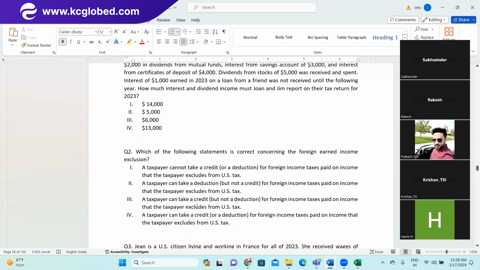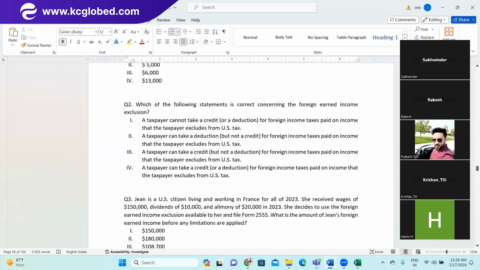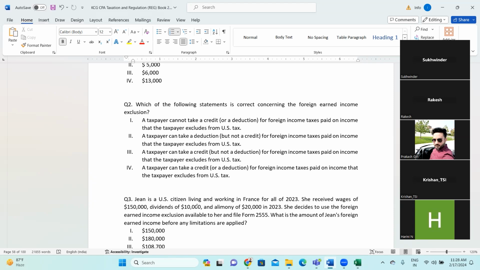Second question. Which of the following statements is correct concerning the foreign earned income exclusion? So the exclusion is 120,000 and foreign tax home, right? If you remember. A taxpayer cannot take a credit of foreign income taxes paid on income that the taxpayer excludes from US tax.